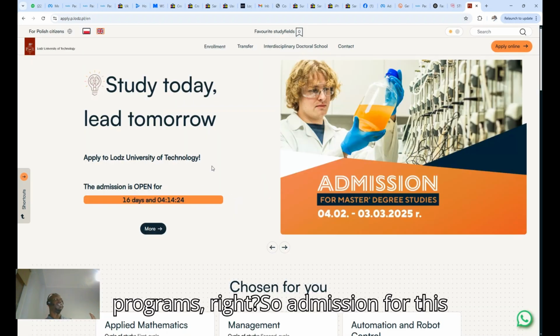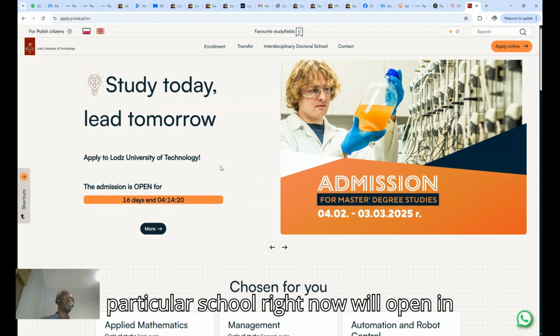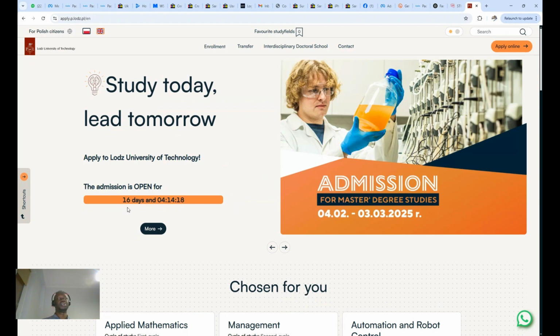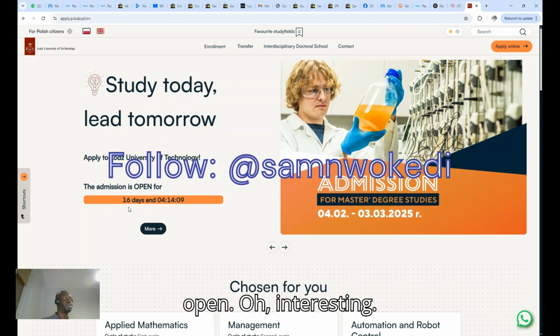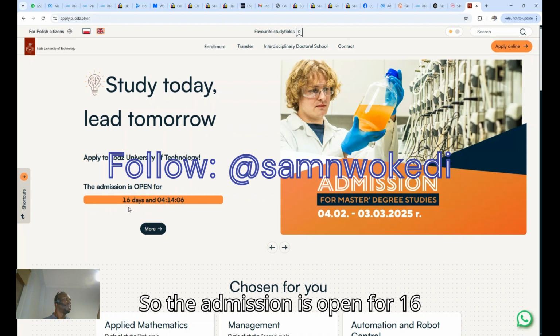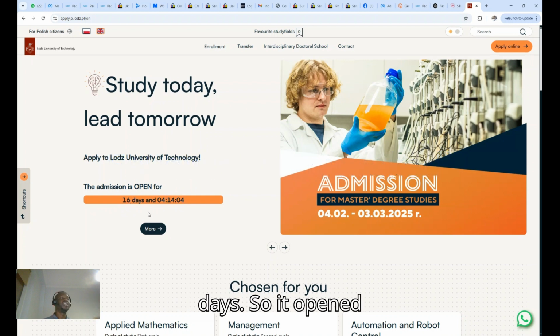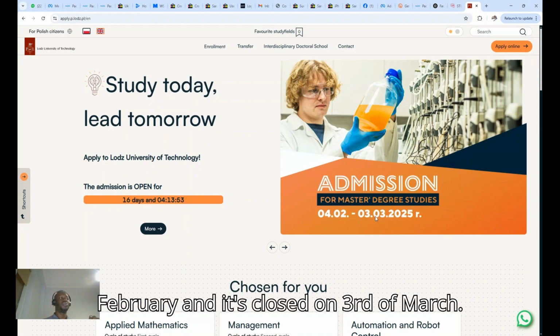So these are the programs, right? Admission for this particular school right now will open in 16 days. In 16 days, this program will open. Okay, it's already open. Oh, interesting. So the admission is open for 16 days. It opened on the 4th of February and it closes on the 3rd of March.